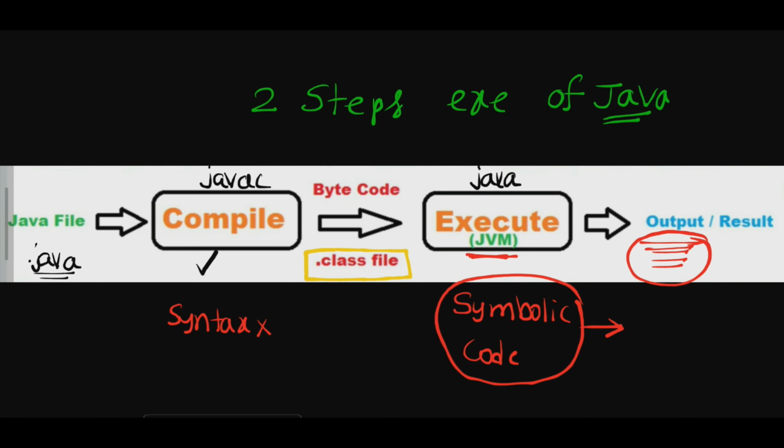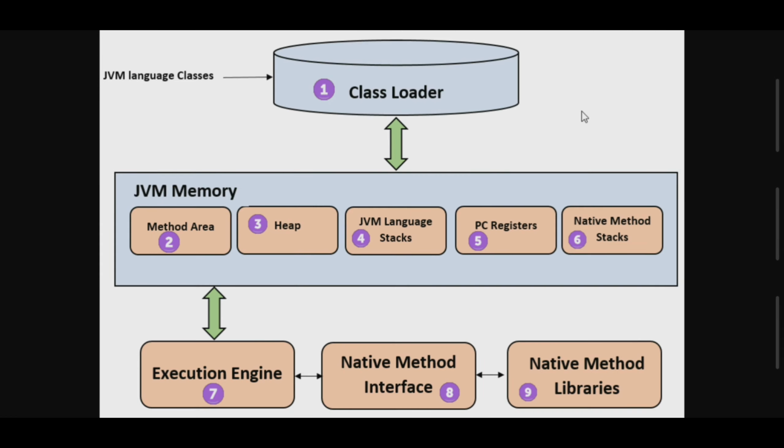So let us talk about internal architecture. Now we have got an idea of how a C program is executed as well as how a Java program is executed, and a Java program is executed in 2 stages, right? Okay, so let us talk about the internal architecture of JVM. So this is the JVM internal architecture, or we can also call it Java architecture. So after data is loaded into RAM, this data is taken by the JVM, and after that how the program will be divided, let us see.